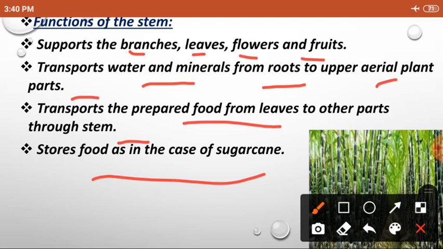So what is the function of the root? It takes the water and minerals from the soil, so that should be transported to other parts of the plant. That could be done with the help of the stem. The leaf prepares the food with the help of photosynthesis, so that should also be transported to other parts of the plant. That also can be done with the help of the stem, and in some plants like sugarcane, it stores food.